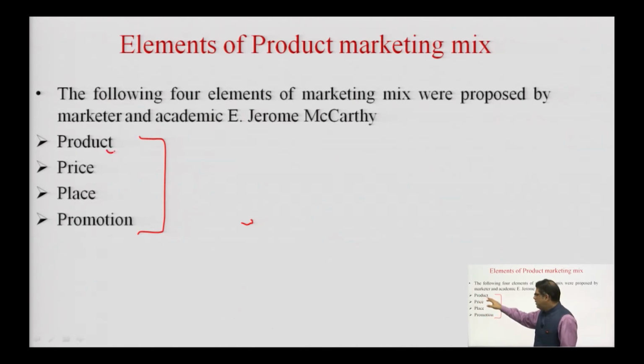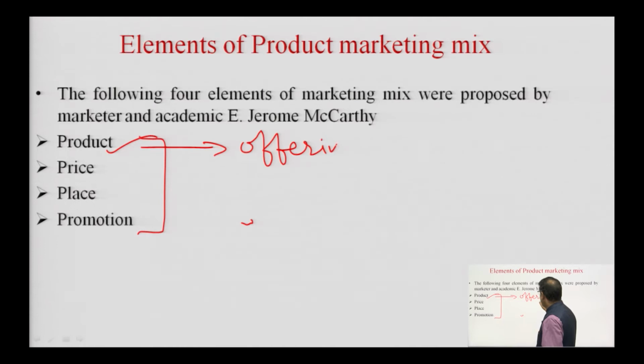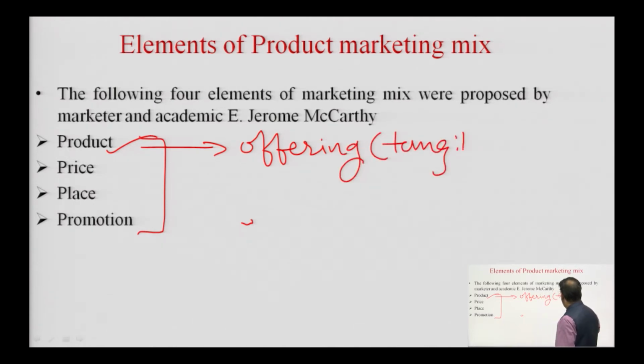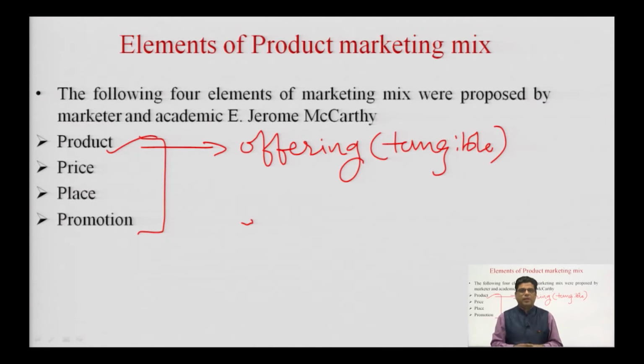The first being product. Product means, here we can say product is the offering which is being given to the consumer. So, in case of a product, it is the tangible offering which is being offered to the consumer for a certain decided price. So, when I go and purchase a pen, or a chair, or a laptop or a mobile phone, I am basically buying a product which is a tangible offering, and then some of my need will be satisfied with that product.